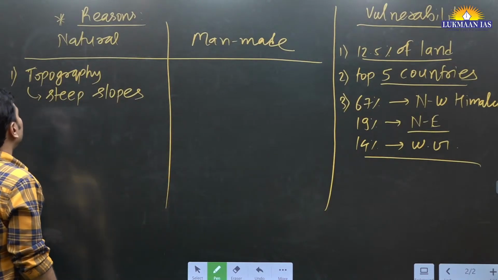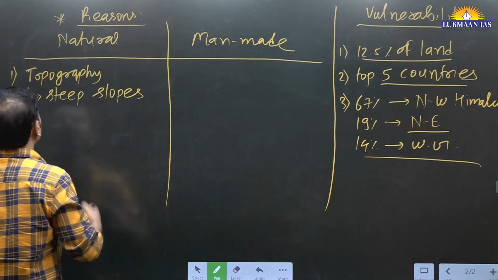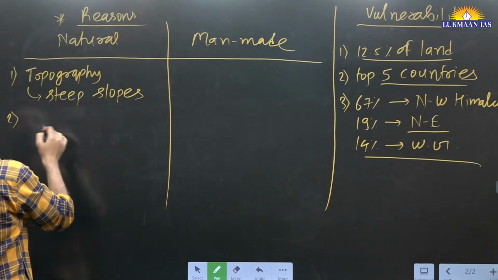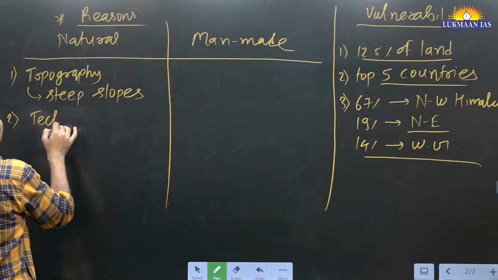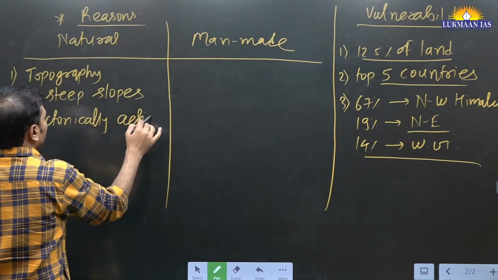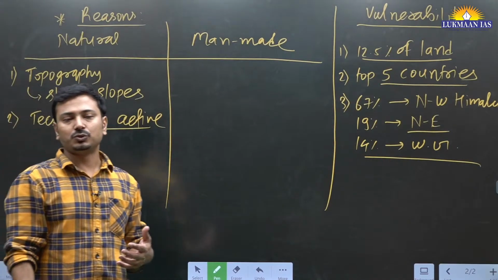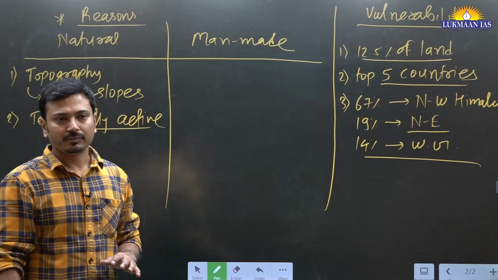So we can say that is one of the factors, and that results in more proneness. Thereafter we can mention the tectonically active region. Tectonically active region, so it falls under which zones? Zone 4 and 5, okay?